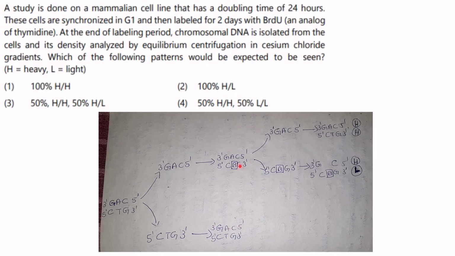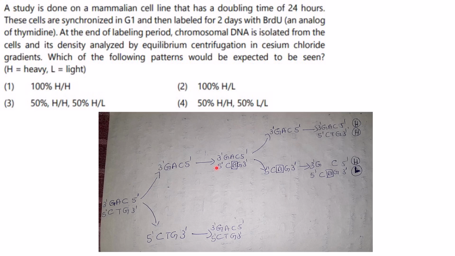They have asked for this one, the mutated one replication. Here it will always be the same, that is it will be 100% heavy chain. But they have asked for at the end of the labeling period.